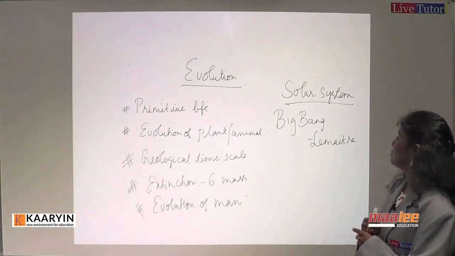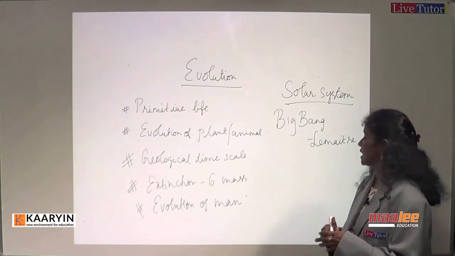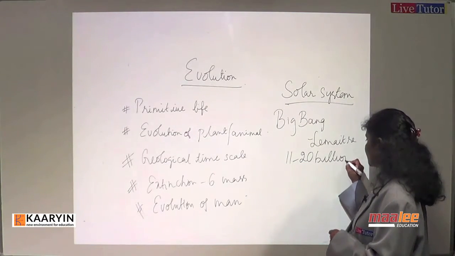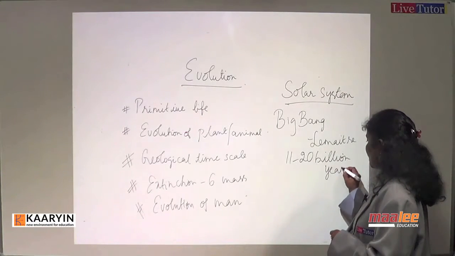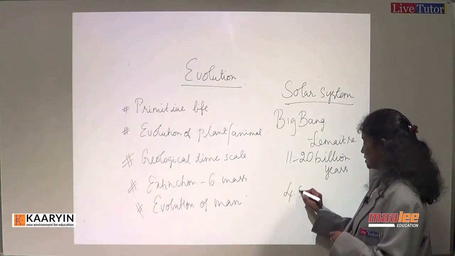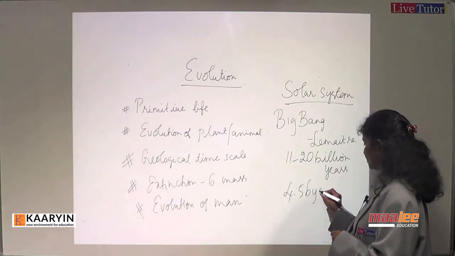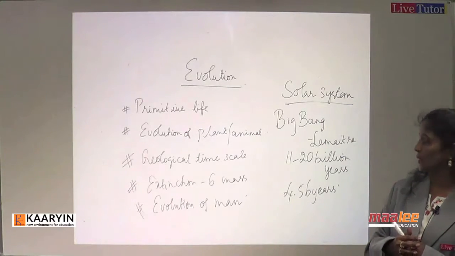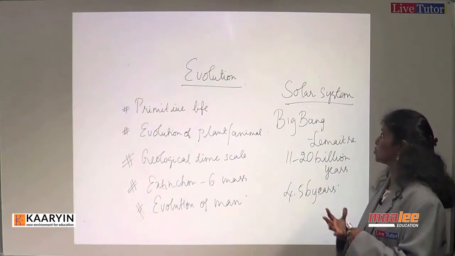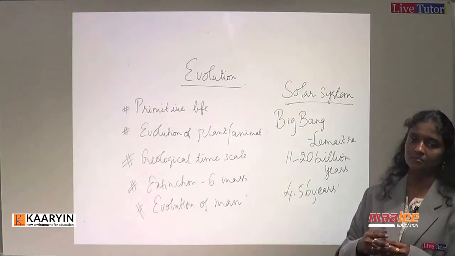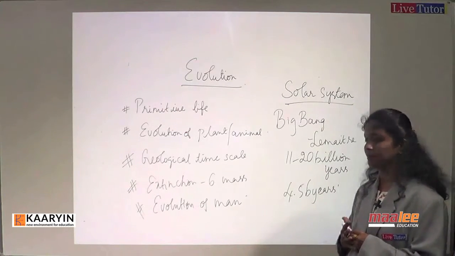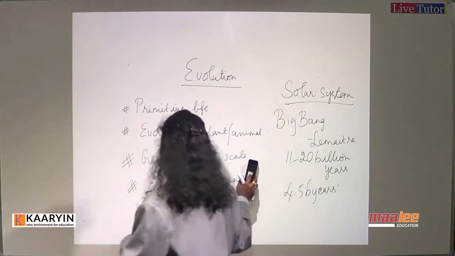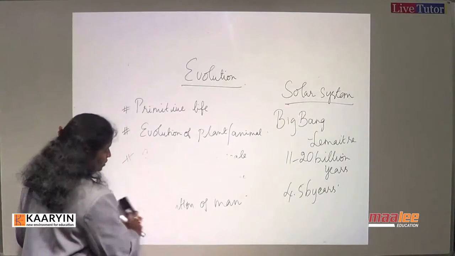This Big Bang is very significant because it happened around 11 to 20 billion years ago, and we say our earth is 4.5 billion years old. So, from 11 to 20 billion years ago, the solar system was formed, and from the solar system our earth was formed around 4.5 billion years ago. At that time the earth was not conducive for life to form. It was all very hot.